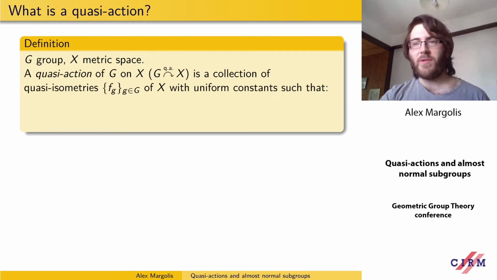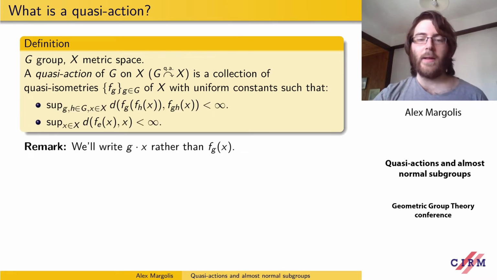If we have a group G and a metric space X, then a quasi-action of G on X is a collection of quasi-symmetries of X, quasi-symmetries from X to itself, with uniform constants. So every F_g is a K-quasi-symmetry for some uniform K, such that the following things hold.